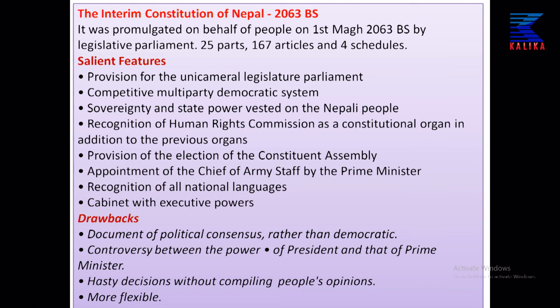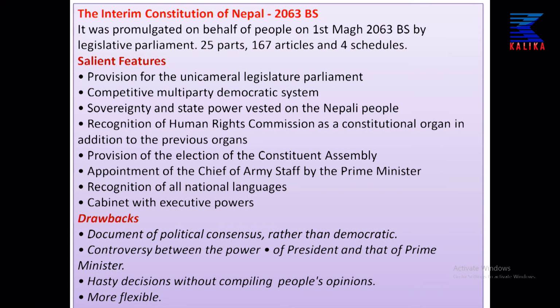Similarly, there was the provision of election of the Constituent Assembly, and the appointment of the chief of the army staff would be done by the prime minister. Previously, it used to be done by the king. Similarly, there was the recognition of all the national languages, means all the languages spoken in Nepal were given national recognition, and the cabinet was given the executive power. The ruling power was given to the cabinet.